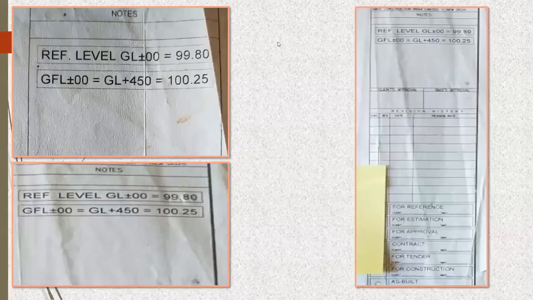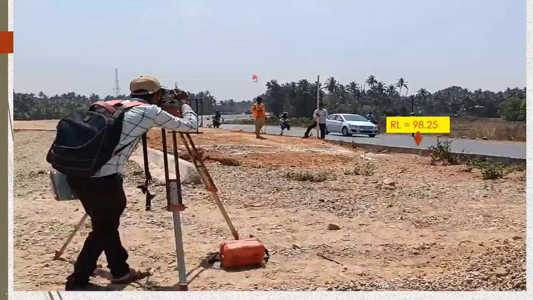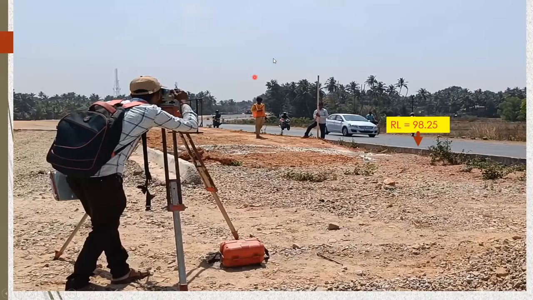Got it? So now we'll see the practical application of this, how it has to be understood. Now you see it here. This guy has fixed the auto level here. On the top of this curb stone, this is a curb as we call it, the RL is 98.25. Let us consider how we got it. The surveyor might have transferred the level, or usually on the road they write all these things. Now it is 98.25.